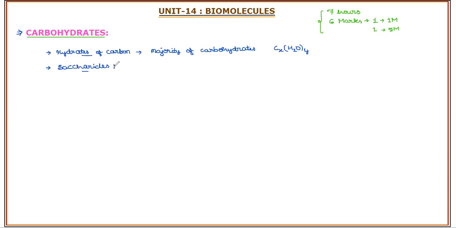Now, why are carbohydrates called saccharides? It is derived from the Greek word saccharon. In Greek, saccharon means sugar.